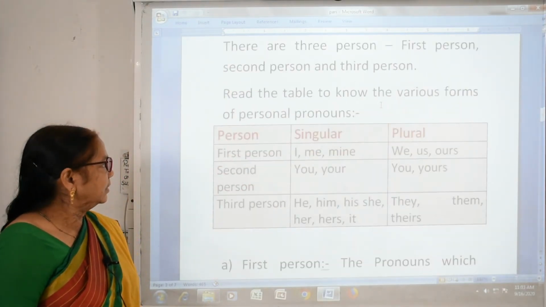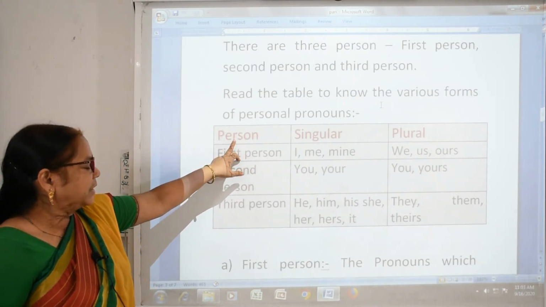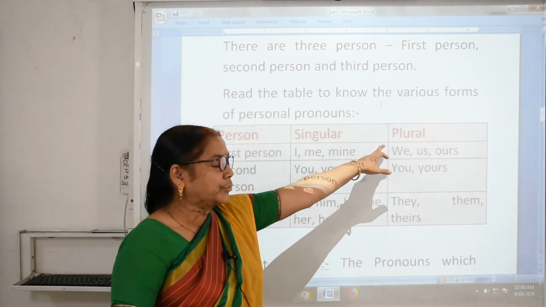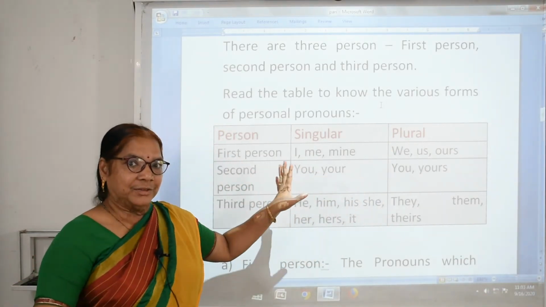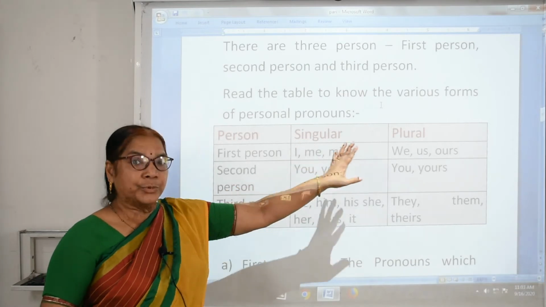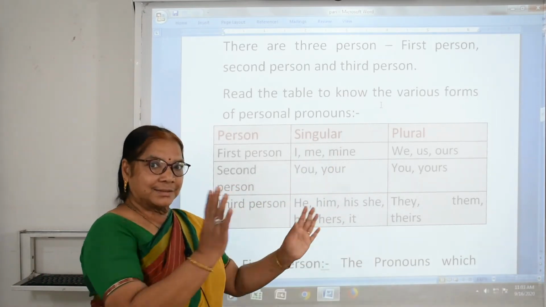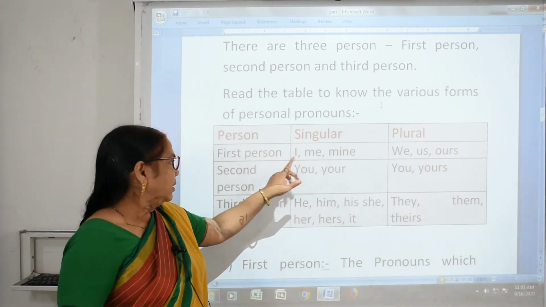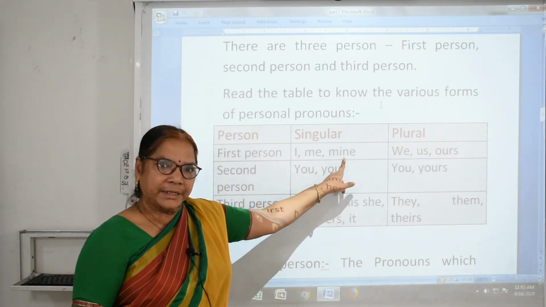See the table, first person, singular and plural. Keep in mind which are singular and which are plural, and don't mix both. In the first person singular we use I, me, mine.